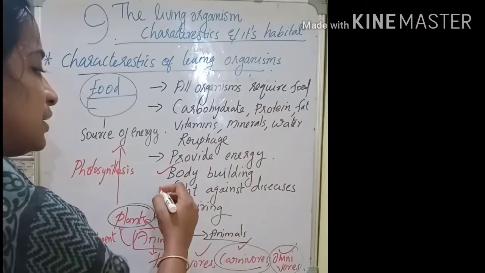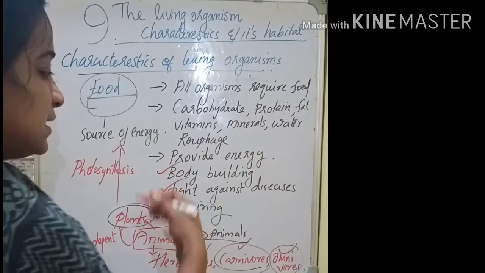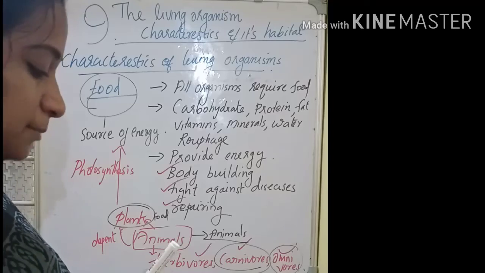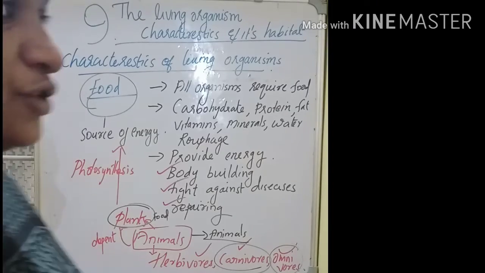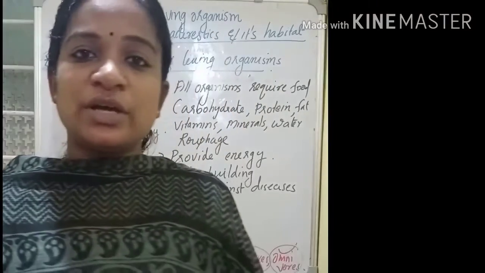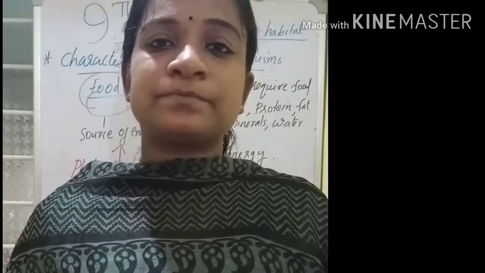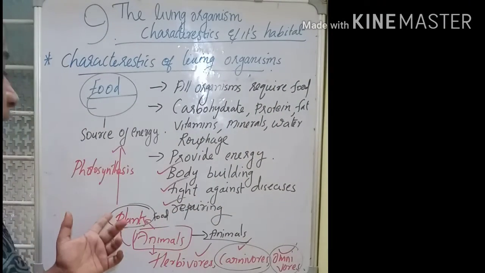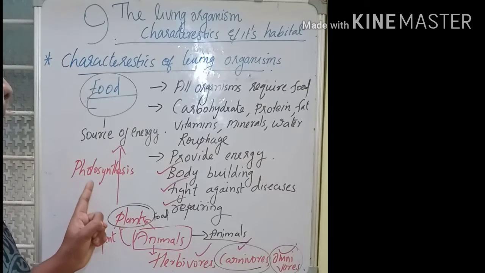They help us fight against diseases. They help us in repairing, repairing the damaged tissues or damaged parts. So in the case of plants, they get their food by the process called photosynthesis.